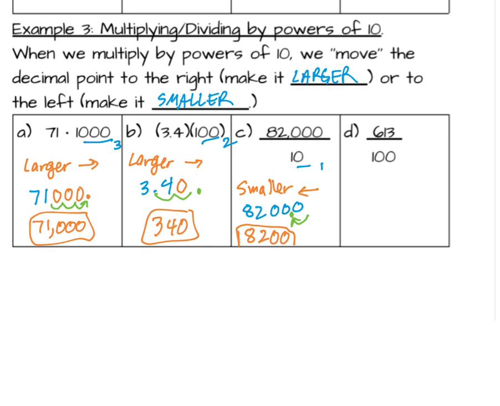Finally, I have 613 divided by 100. Again, 100 has 2 zeros, so we're going to move the decimal point 2 places. And because we're dividing by 100, it's going to get smaller. And so we're going to start with 613, move the decimal point from the end 1, 2 places. And so my new value is 6 13 hundredths, or 6.13.